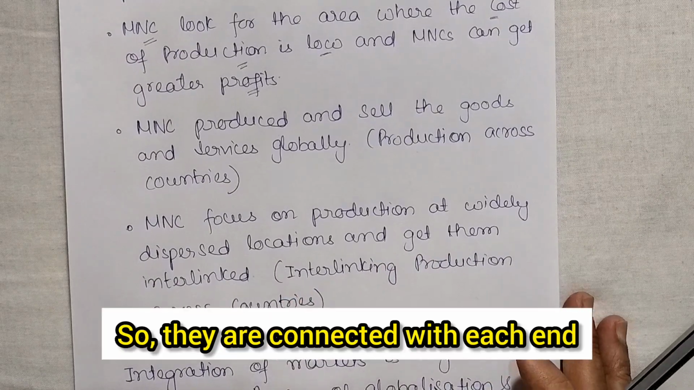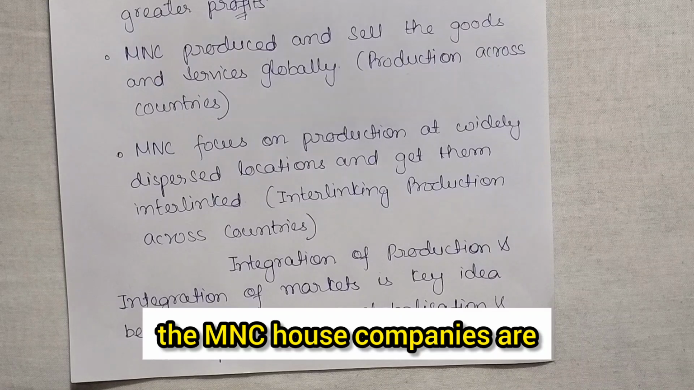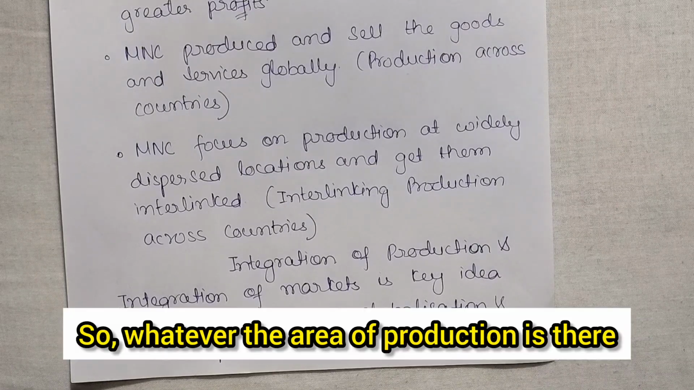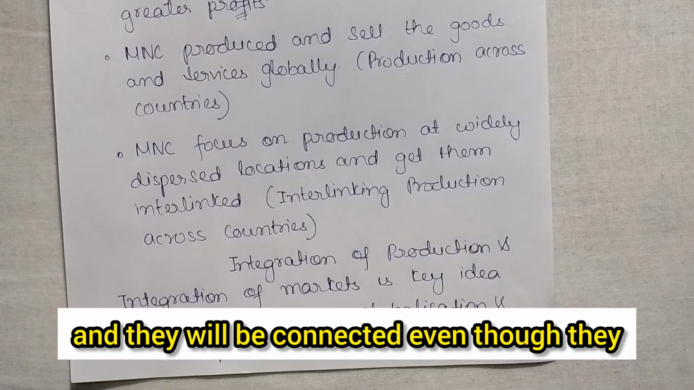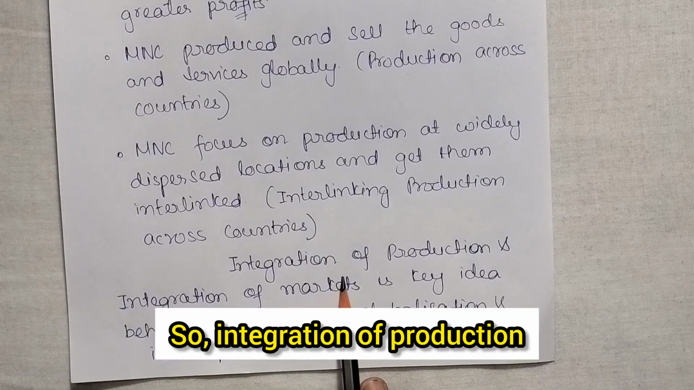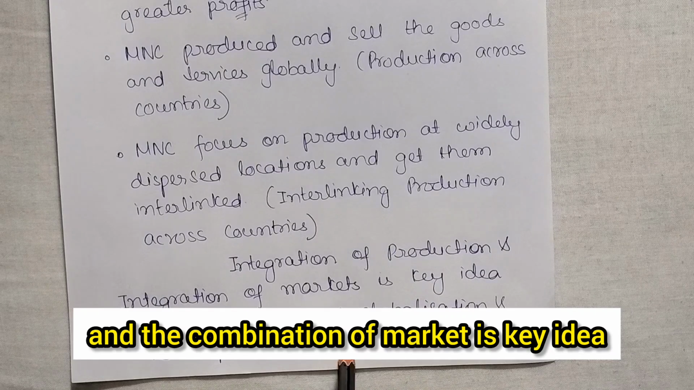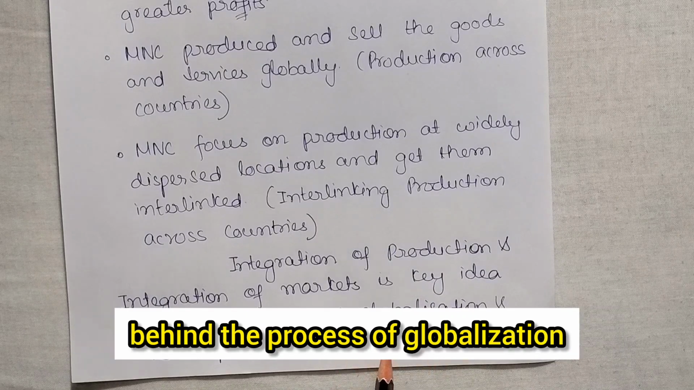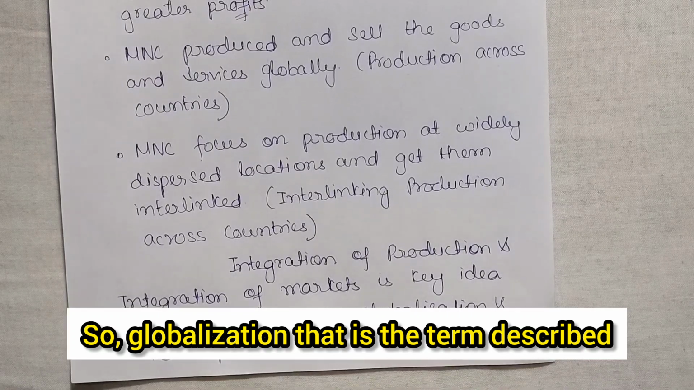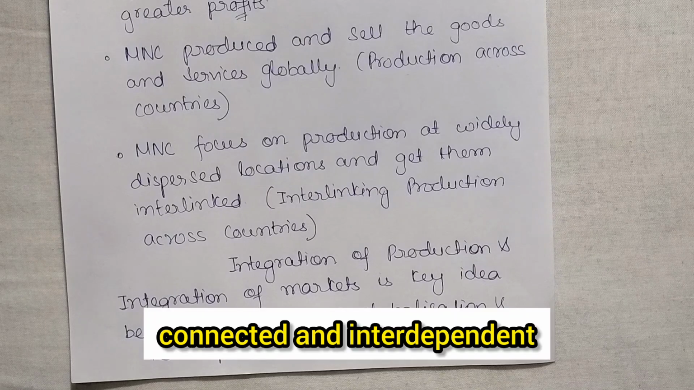So these production houses are connected with each other, right? Whatever area the production is in, they are manufacturing and they will be connected even though they are in dispersed locations. So integration of production and integration of markets, that is the combination of production and the combination of markets, is the key idea behind the process of globalization and its impact. So globalization is the term that describes how trade and technology have made the world connected and interdependent, right?